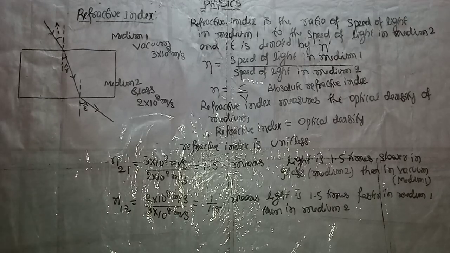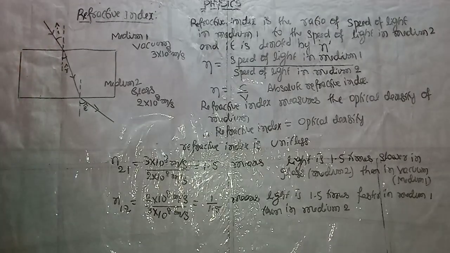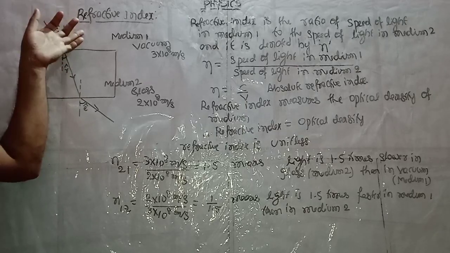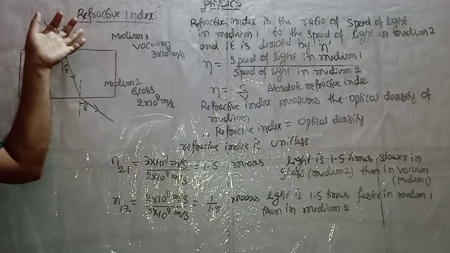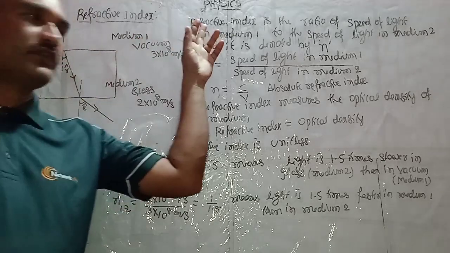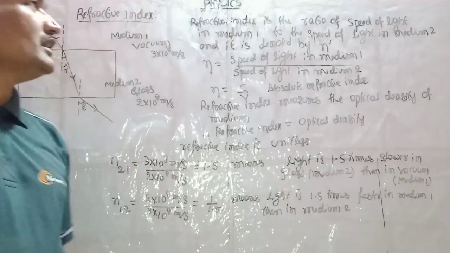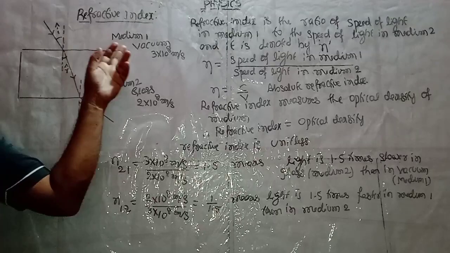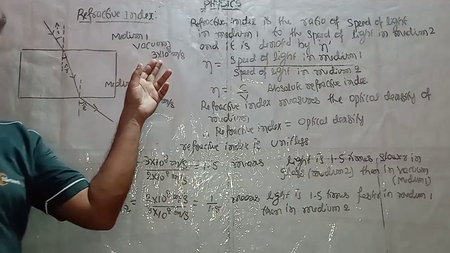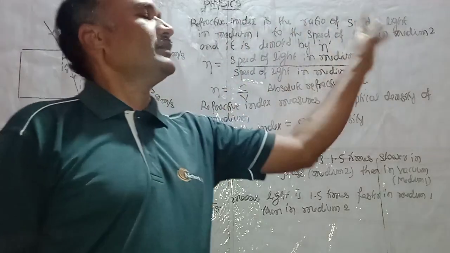See here, what is the definition of refractive index? Refractive index is the ratio of speed of light in medium 1 to the speed of light in medium 2. Here medium 1 is vacuum. The velocity of light in vacuum, we know, dear student, is 3 into 10 to the power 8 meter per second, divided by the speed of light in medium 2.